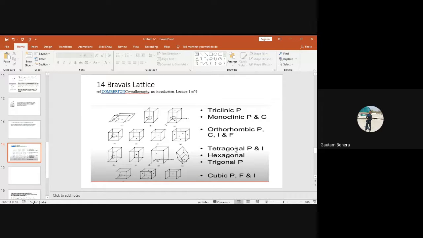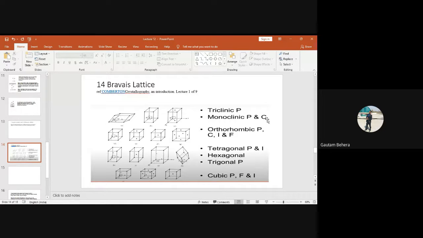So can you have a look and tell me in which crystal systems we have all kinds of Bravais lattice present? Let me tell you one important point. You might have confusion. What is this P? What is this C? What is this I? And what is this F? P means primitive. You have to remember. P represents primitive. Primitive means, anybody remember any primitive unit cell? Primitive unit cell means in that unit cell, only atoms or the lattice points are present at the corners. It is okay.